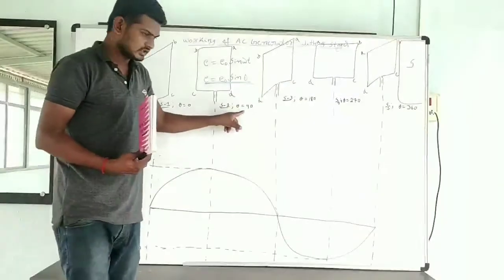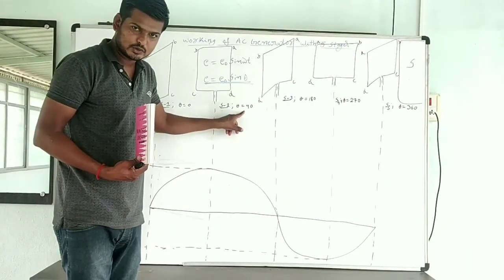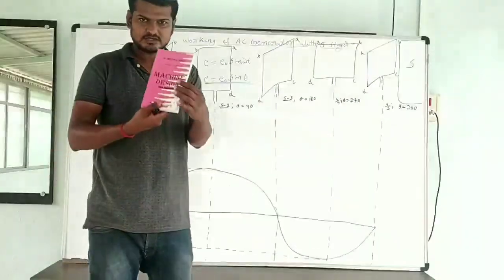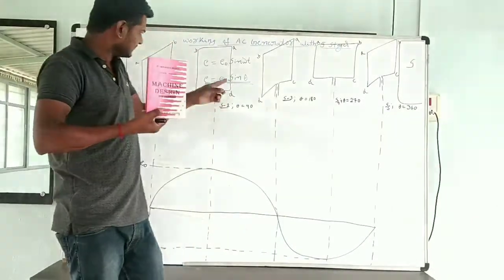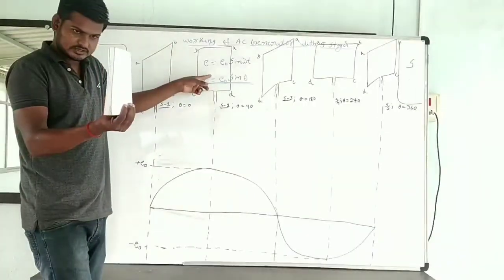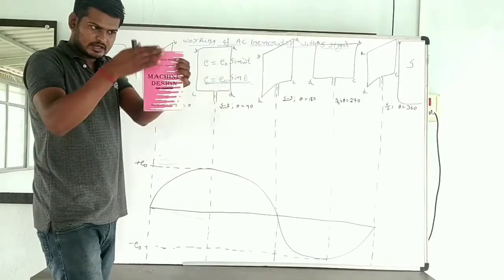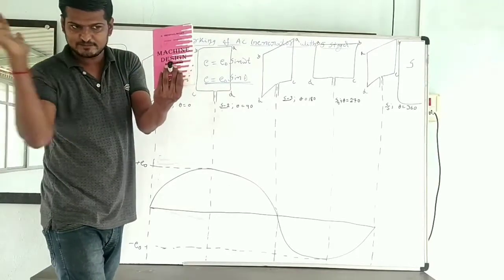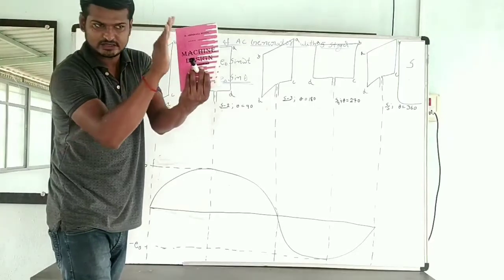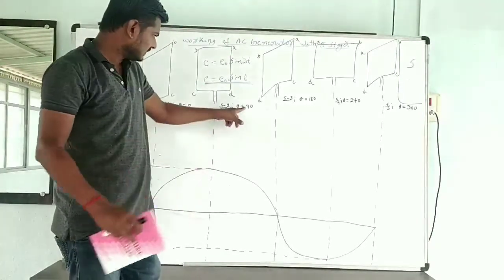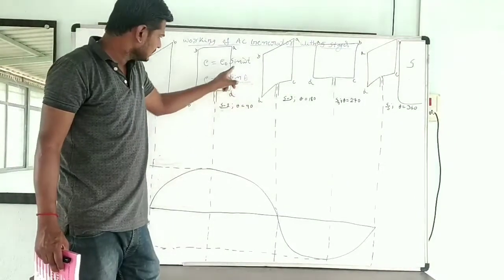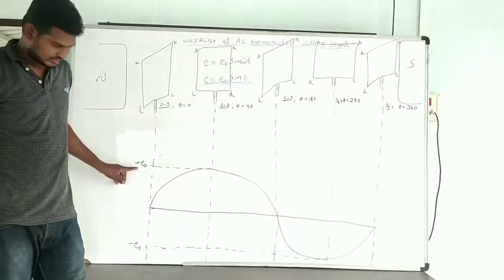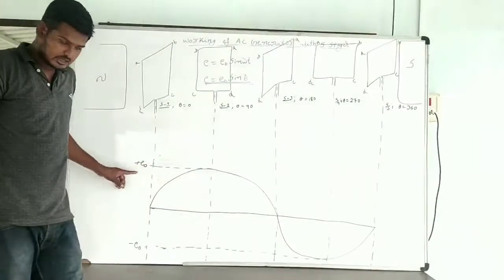Next one. Theta is equal to 90 degree. The angle between the area vector and the field is 90 degree, which means the plane of the coil is parallel to the field. I am going to rotate the coil, first like this, next like this. Now the plane of the coil is parallel to the field and the area vector is perpendicular. This is the direction of the magnetic field and this is the area vector. Theta is 90 degree. Sin 90 is 1, into E naught. E is equal to E naught. This is the maximum EMF induced in the positive direction.